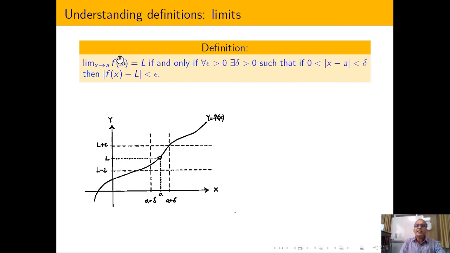So suppose I have some function f(x), so y equal to f(x). I have drawn some arbitrary function, and here is the x axis and here I have the y axis. What I am telling is, if x tends to a, then I have L. I have already told you that whenever we propose some definition, this condition means if and only if. It means that if this is the limit, then this kind of thing is true. If this is true, then f(x) has a limit equal to L.